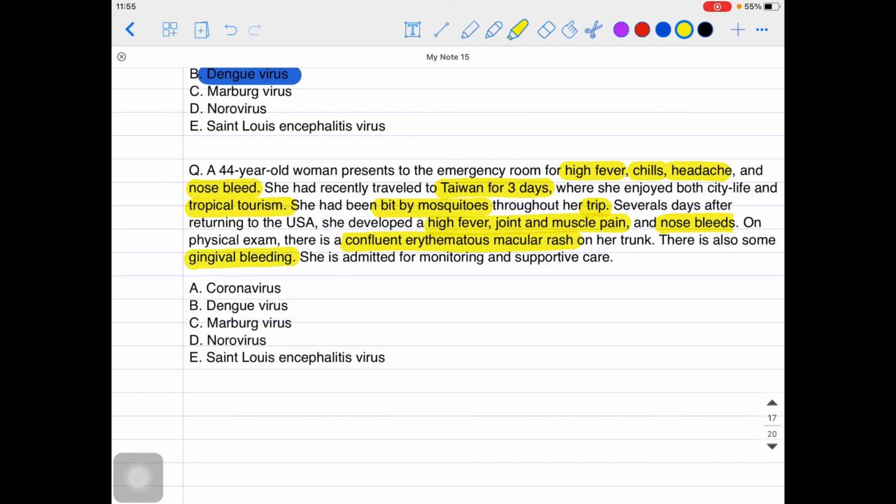She is meant for monitoring and supportive care. What should be the diagnosis over here? Again, guys, it could be what? Yes, everything is going in favor of the dengue virus. So guys, I hope it was clear. I've tried to assimilate as much information as possible for dengue fever, which would be helpful for you guys to understand the topic. So important one, very popular one among India and the tropical areas particularly. Go through it, and I hope you got some value out of it.